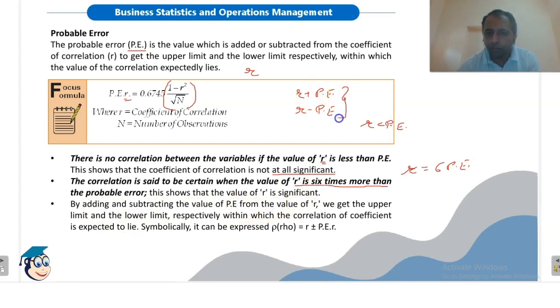By adding and subtracting the value of PE from the value of R, as I have shown you, we get the upper limit and the lower limit respectively, within which the correlation coefficient is expected to lie. Symbolically, it is expressed with the symbol rho, which is a Greek symbol. So rho is R plus PE and R minus PE.